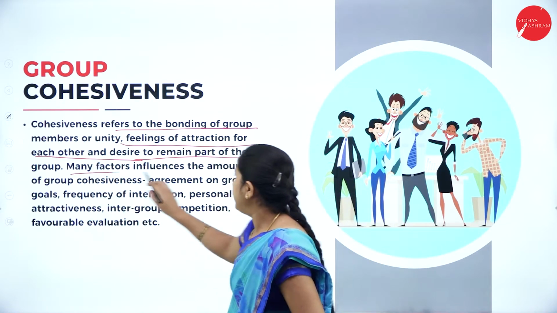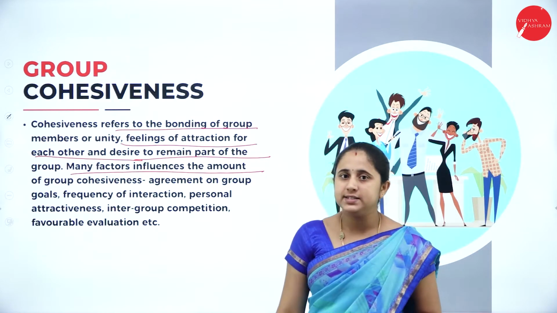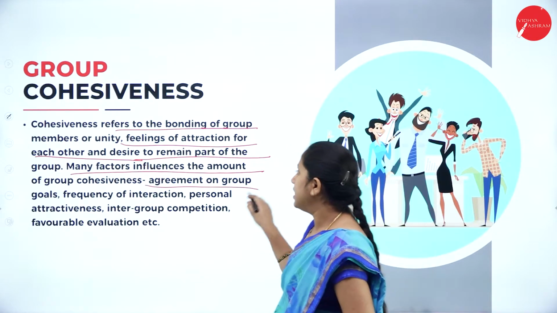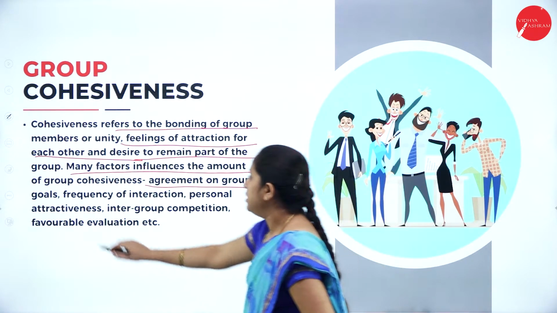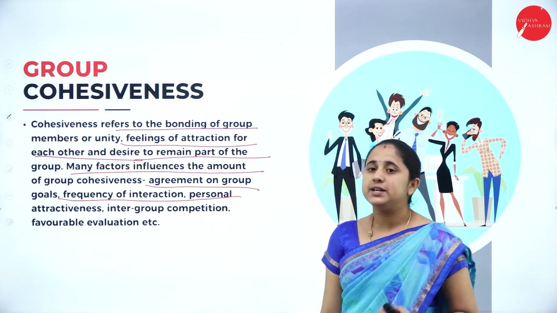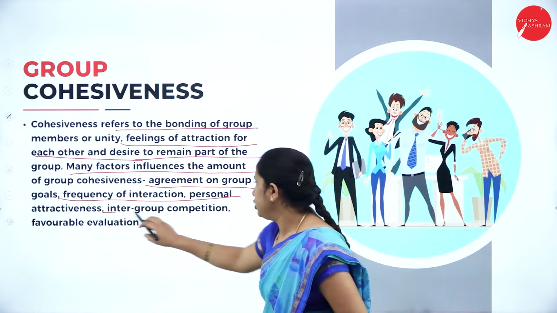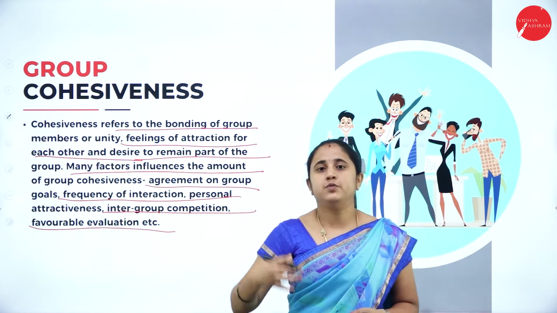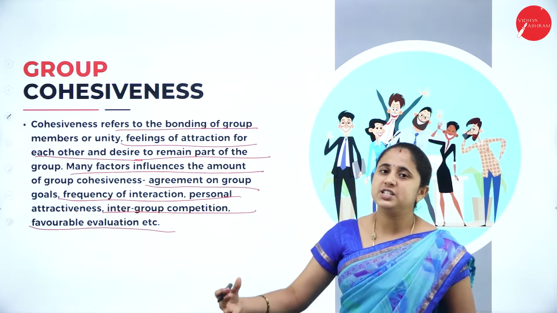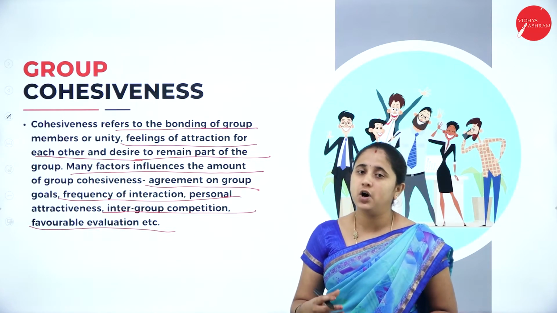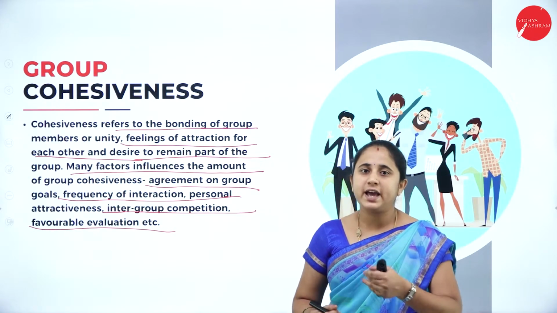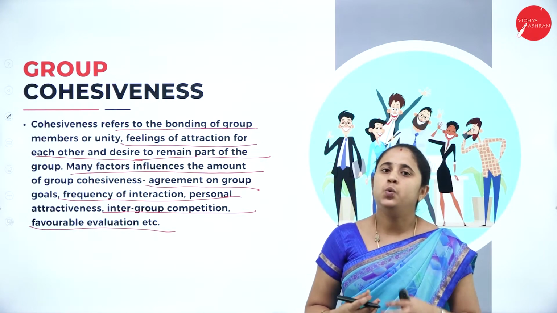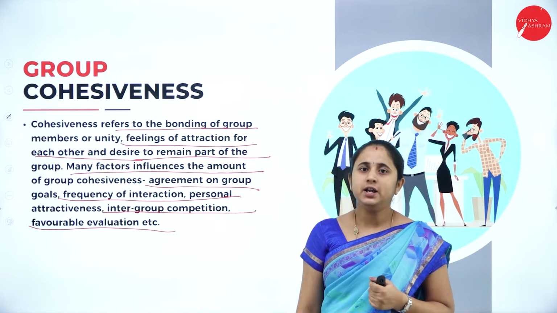Then, many factors influence the amount of group cohesiveness. Those factors are agreement on group goals, frequency of interaction, personal attractiveness, intergroup competition, and favorable evaluation. All these factors will influence group cohesiveness. They influence the bonding among employees, the interaction between the members, and intergroup competition; favorable evaluation will increase the bonding with your group members.